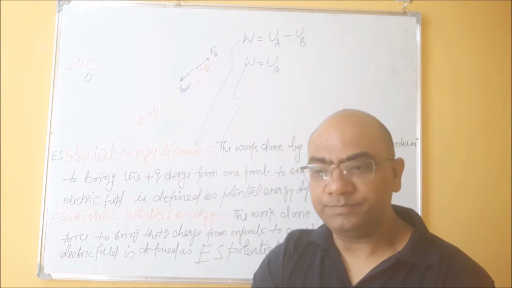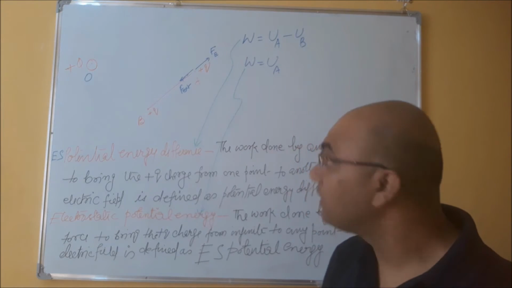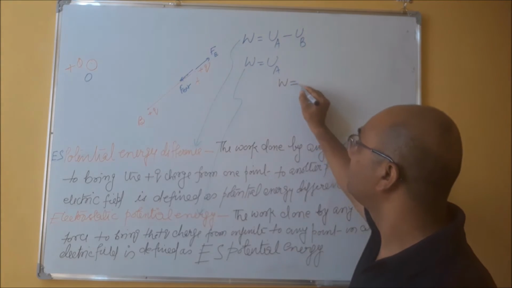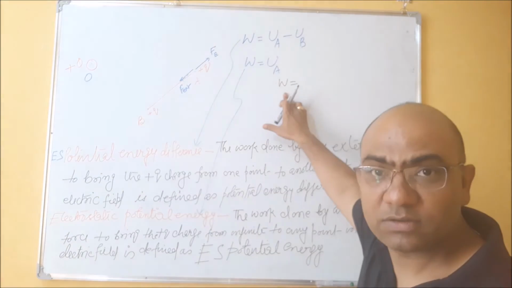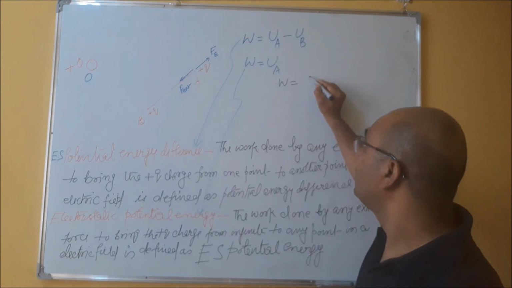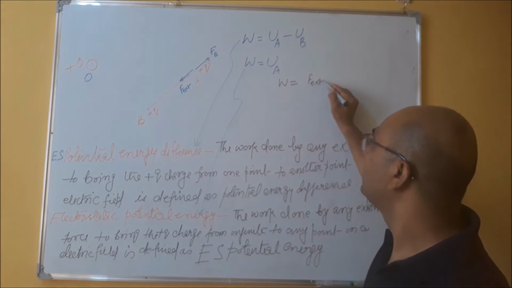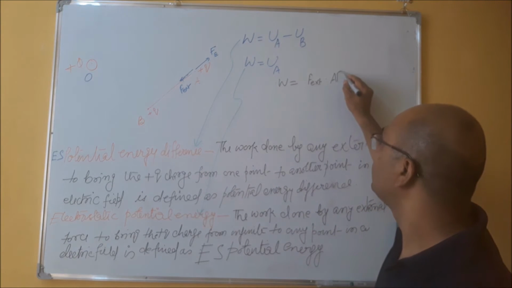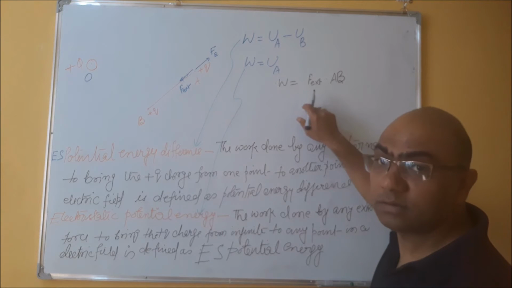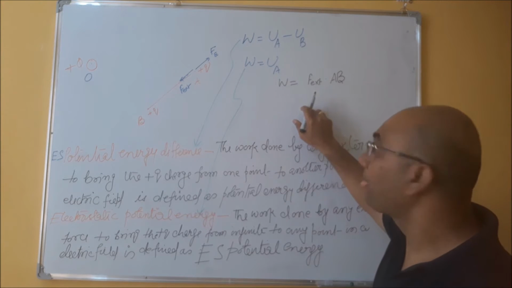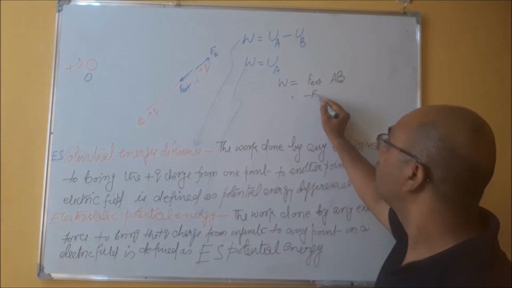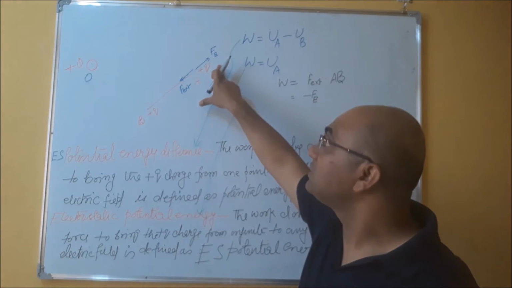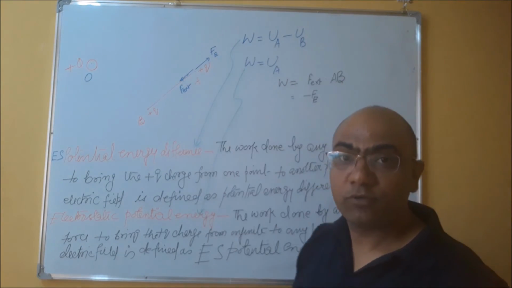Or mathematically, another formula we can say is, the work done is force into displacement. So the force is F external, and it is moving from A to B. Similarly, you know that this external force is just equal and opposite to the electric force.